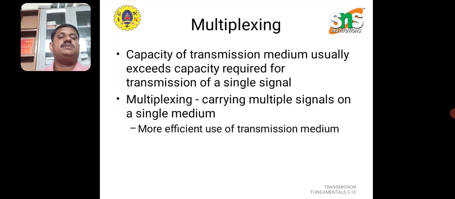The capacity of the transmission media is the capacity required for transmission at the signal strength. Multiplexing carries multiple signals over a single medium, making more efficient use of the transmission medium.